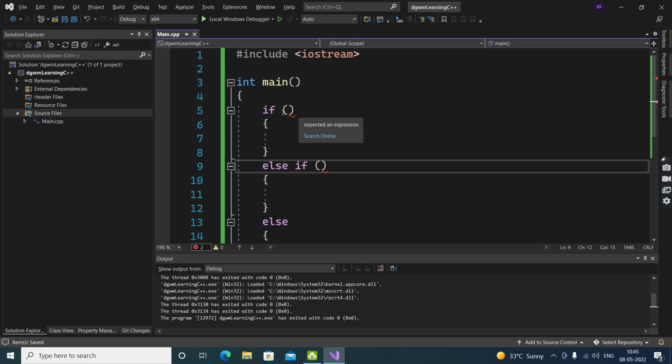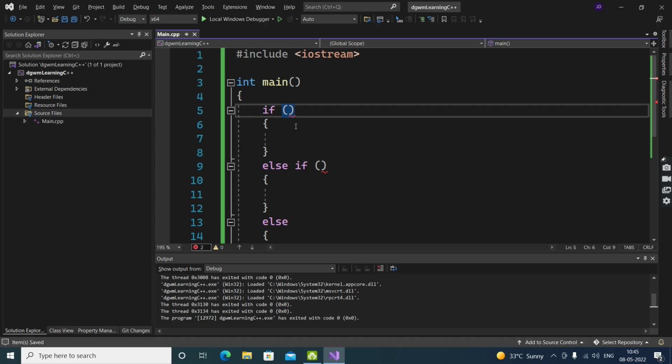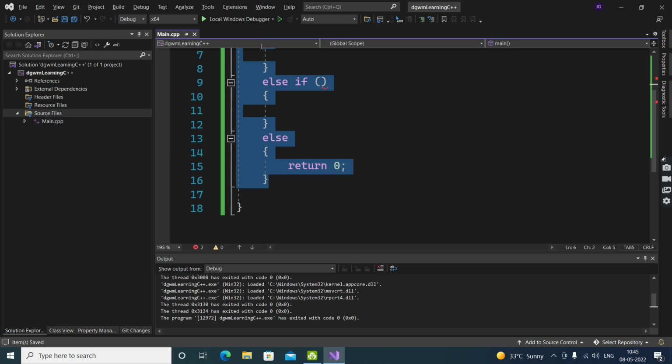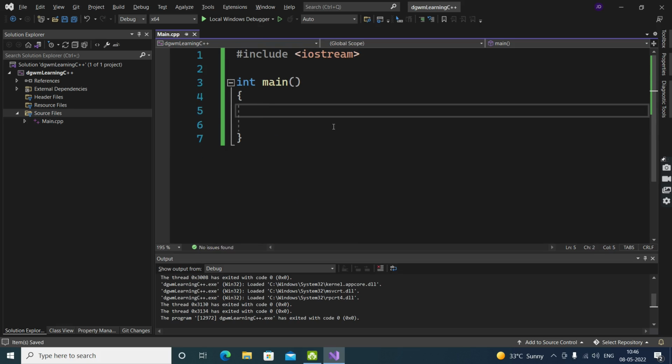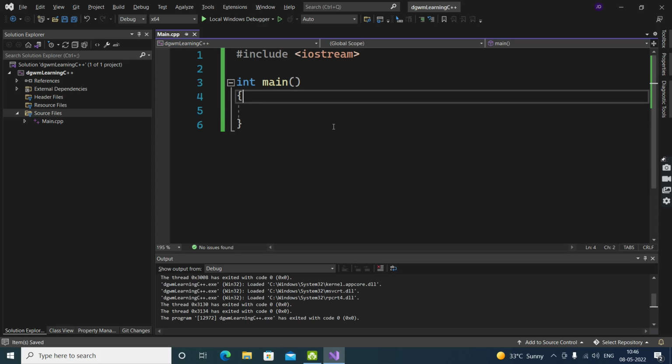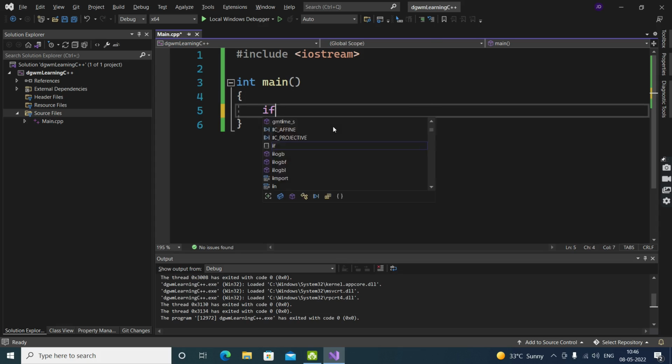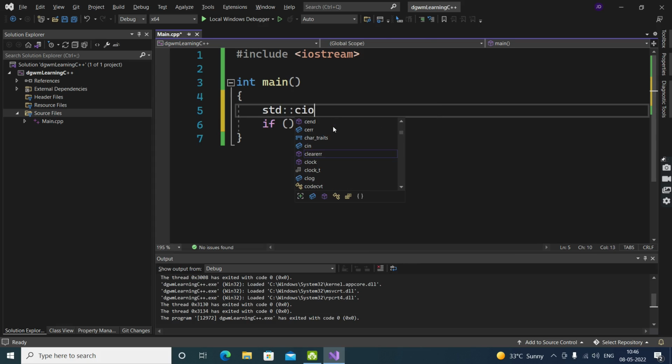How are we going to put a condition? Let's create a basic program that will help us understand it, in which we are going to print odd and even, a basic thing. std in, input.